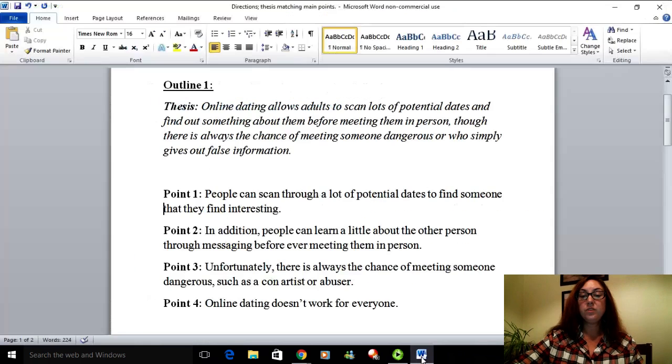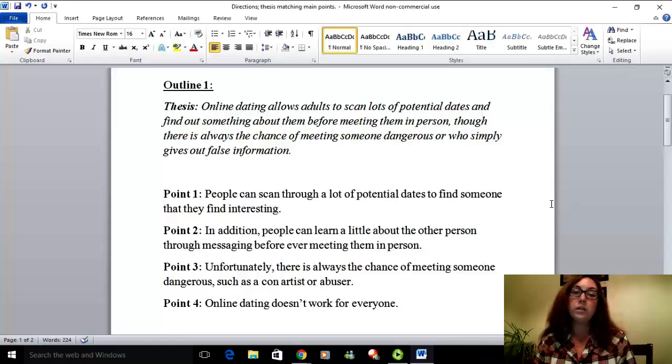Now, the next part is how do you go from having that thesis that matches up to having specific main points that also match, because each main point must connect to the thesis. The thesis directly connects to the prompt, and each main point directly connects to the thesis statement.